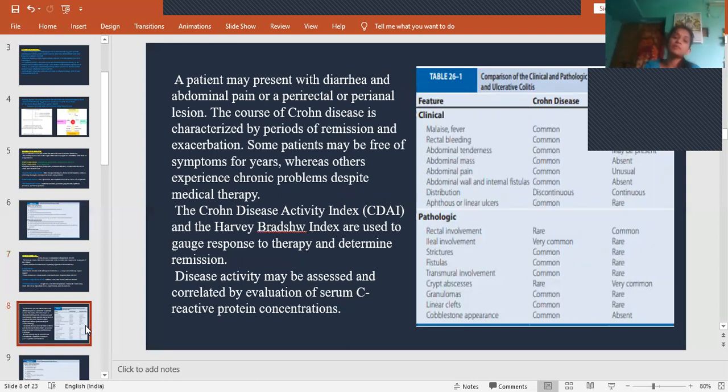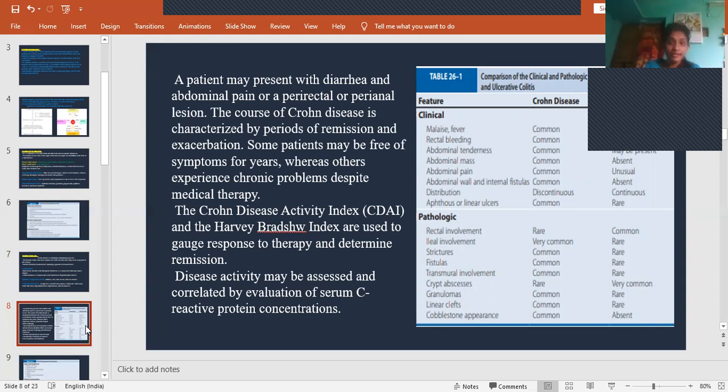So what are the symptoms the patient may present with? The patient may present with symptoms like diarrhea, that means passage of a larger number of stools, abdominal pain, and perirectal or perianal lesions, that means lesions forming around the region of the rectum or anus. The course of Crohn's disease is characterized by remissions.